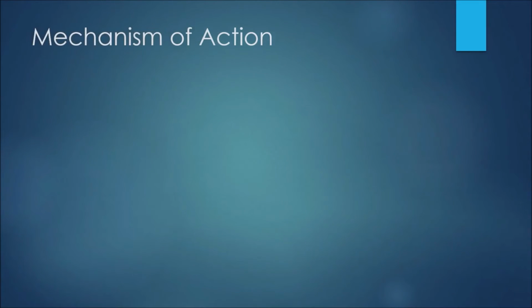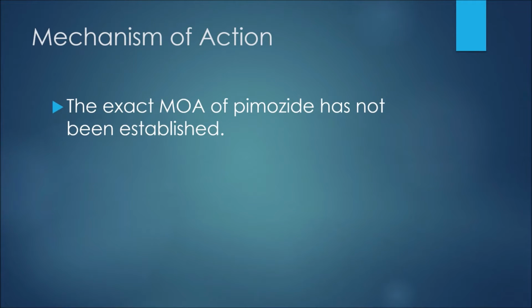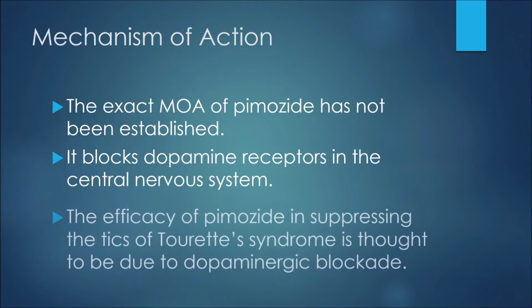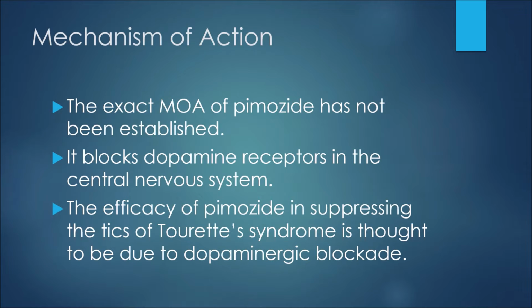So the first thing to discuss here would be the mechanism of action, or how this medication works. So the exact mechanism of action of Pimozide has not been established. It blocks dopamine receptors in the central nervous system, and the efficacy of Pimozide in suppressing the tics of Tourette's syndrome is thought to be due to the dopaminergic blockade.